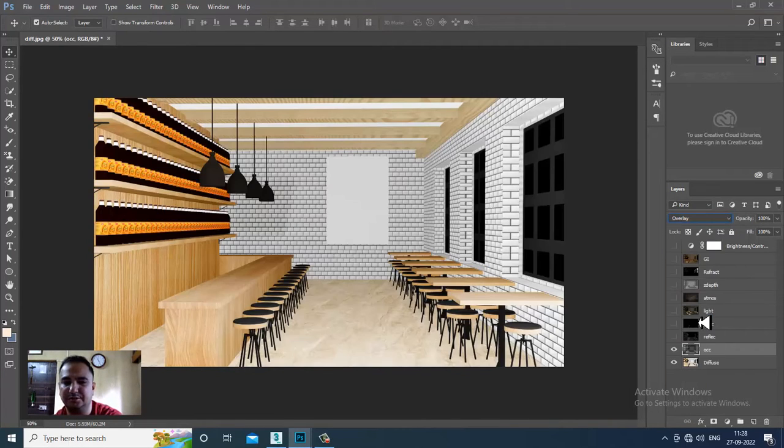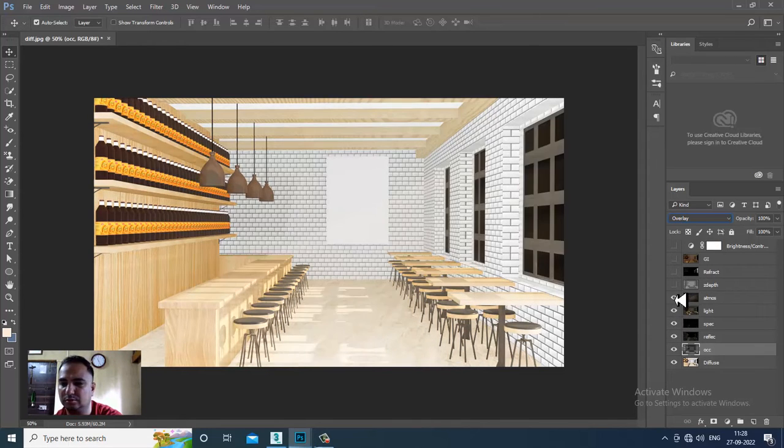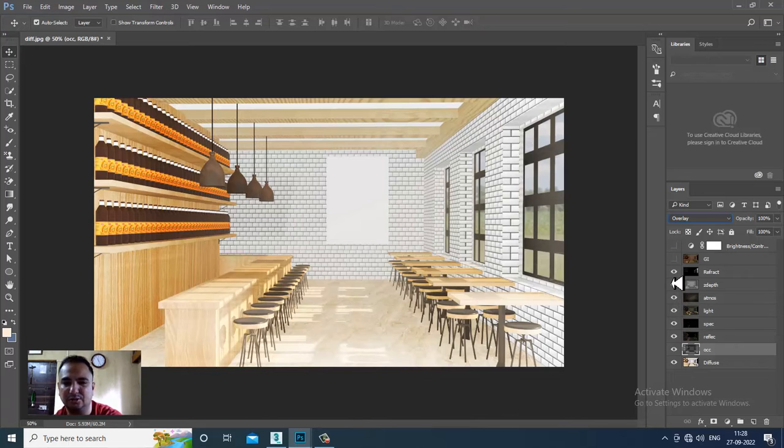You can set it to overlay also. I think this looks much better.